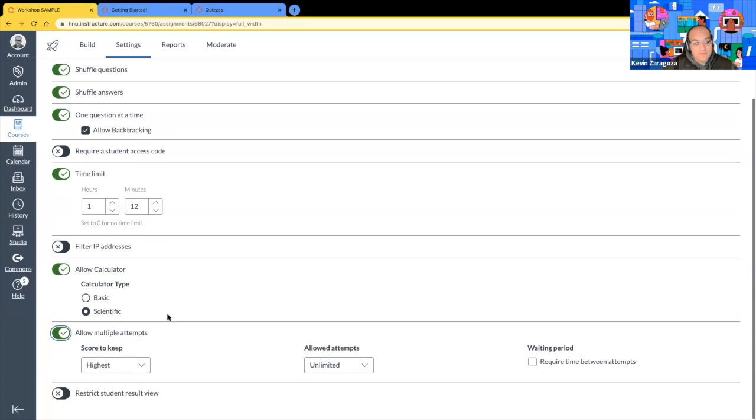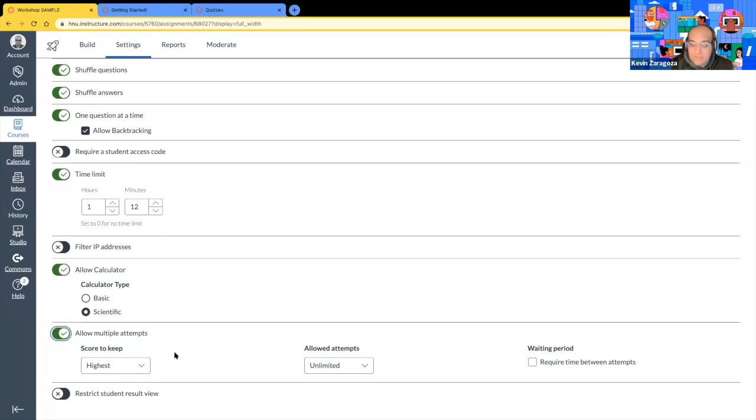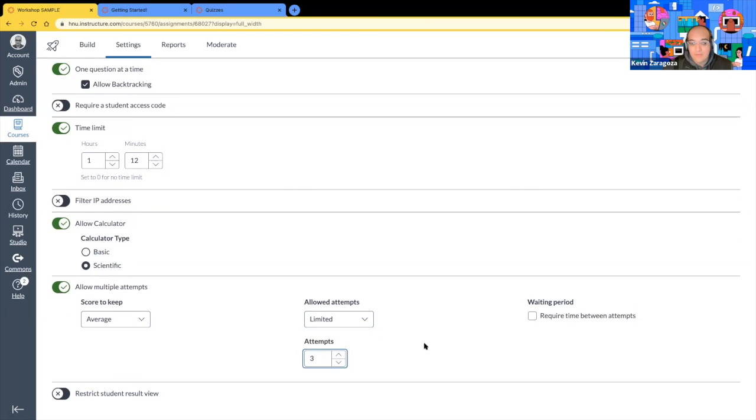Allow multiple attempts. The score to keep. Would you like students to be able to take it more than once? Yes, sure. Let's go ahead and keep the highest score, the average score, the latest score, or the first score. If we select the average, allowed attempts, we can have unlimited to limited. We'll specify how many. And then the waiting period is pretty neat. The required time between attempts. So once the student submits the quiz, how much time needs to pass before they can attempt the quiz again? A day, a few hours, a few minutes. We'll keep that off for now.